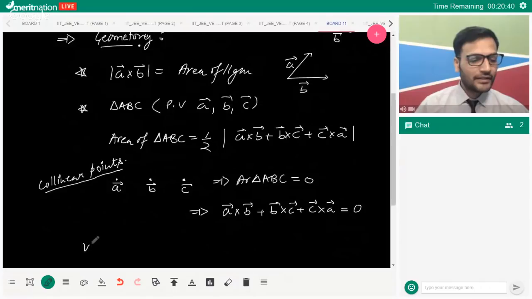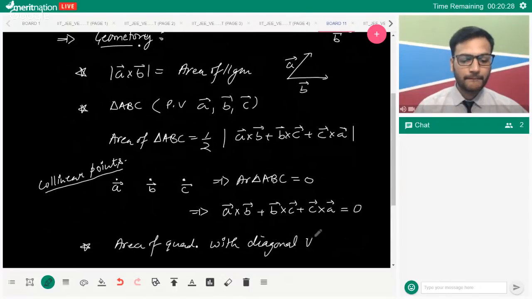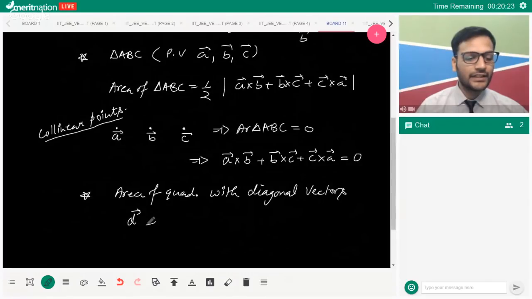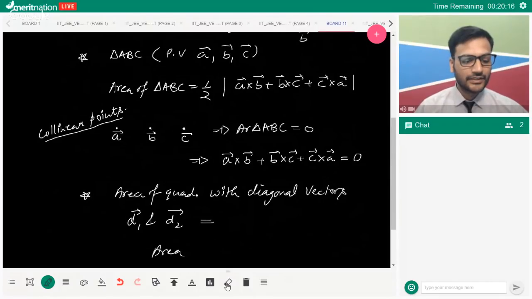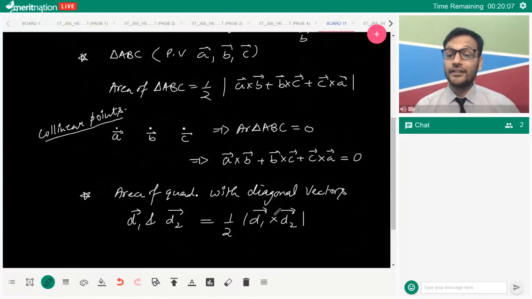All right. Last bit, which you should remember, the area of a quadrilateral with diagonal vectors D1 and D2 is half D1 cross D2, which is also the area of a rhombus.